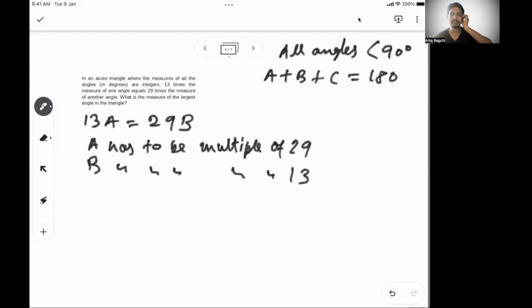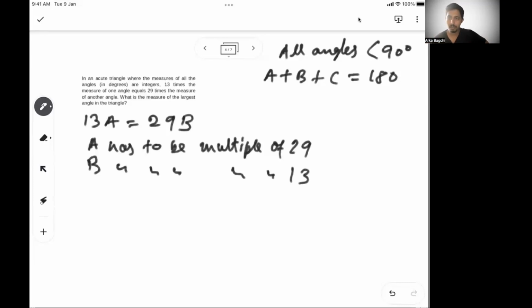Because otherwise, there is no way you can make these two terms equal, since 13 and 29 have no common factor. So A has to take something which is a multiple of 29 so that it gets adjusted. B has to take a certain multiple of 13 so that the coefficient of A gets adjusted. Then that's when they will become equal.